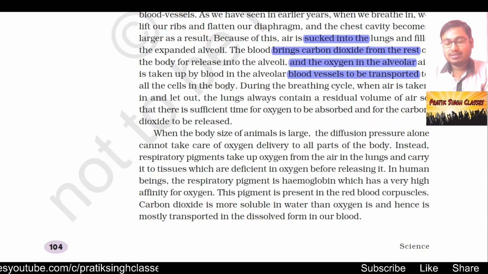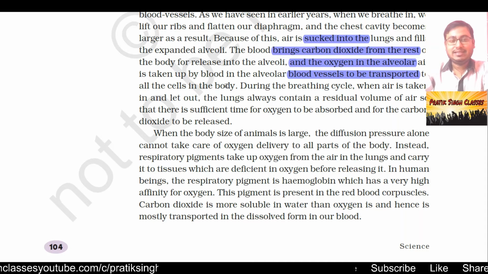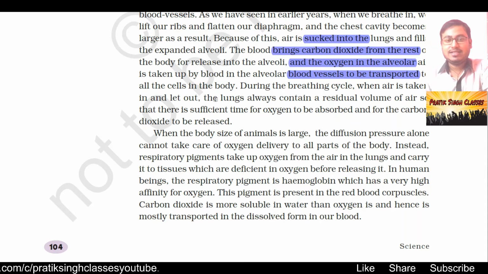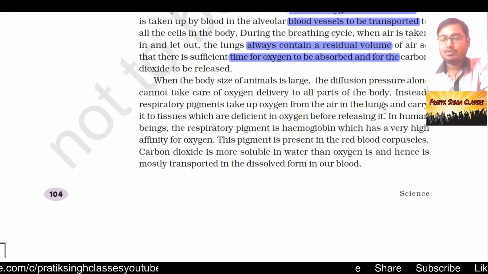And one more thing to be remembered is that whatever amount of air we take in, not all the oxygen present in the air is absorbed by the alveoli. And also whatever oxygen our blood takes in from the alveoli, not every molecule of oxygen is used up. Some of them return back. During the breathing cycle, when air is taken in and out, the lungs always contain a residual volume of air, so that there is sufficient time for oxygen to be absorbed and for the carbon dioxide to be released.